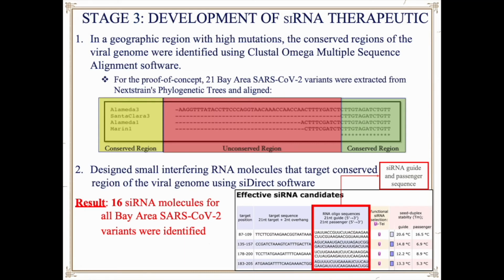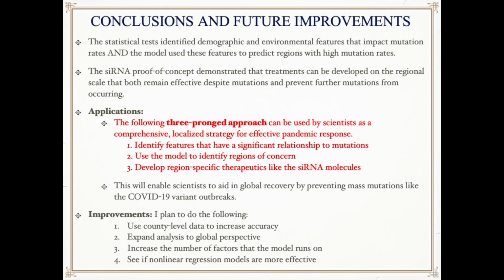Lastly, 16 region-specific siRNA molecules were developed to demonstrate the model's ability to help create localized treatments. With this three-pronged approach, scientists will be able to take preemptive measures and prevent outbreaks caused by pathogenic mutations, just like the current COVID-19 variants.